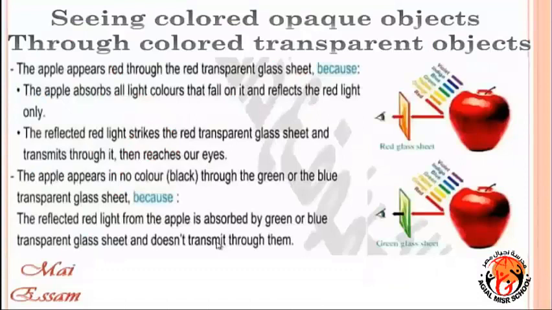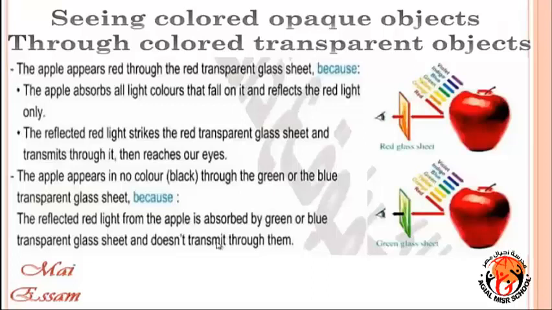Seeing a colored opaque object through a colored transparent object. The opaque object is seen in its real color when you look at it through a transparent object that has the same color. In picture number 1, the apple appears red through the red transparent glass sheet. Why? The apple absorbs all colors and reflects the red color. It is allowed to pass through the red glass sheet.